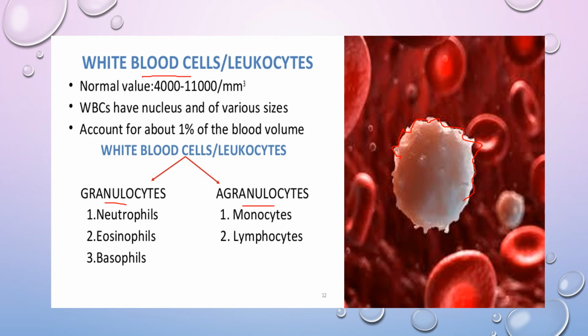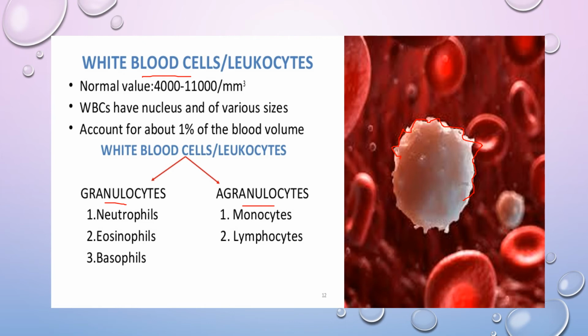An increase in the number of WBC cells is called leukocytosis, which happens during infection and allergy. A drastic increase in the number of WBC is an indication of cancer, which is leukemia. A decrease in the number of WBC cells is called leukocytopenia.